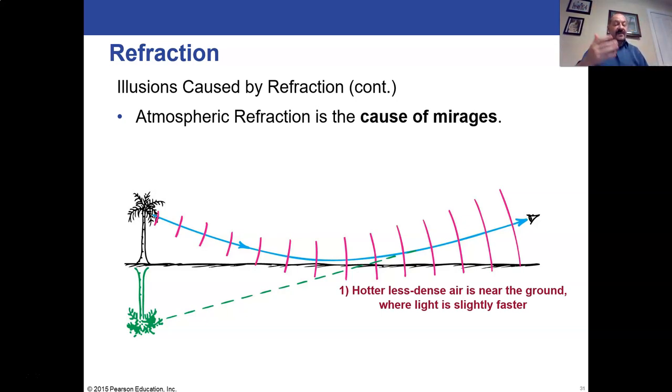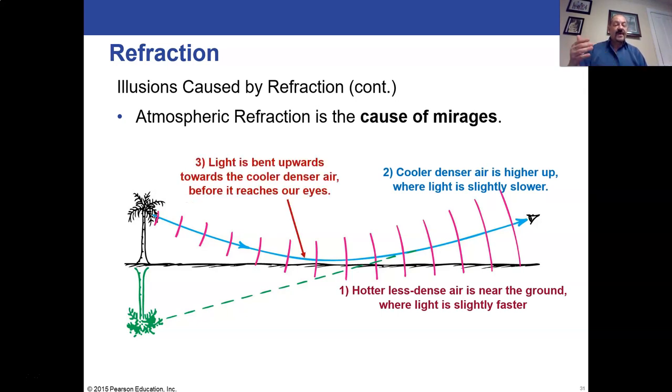So the hot, less dense air near the ground is where the light is slightly faster. The cooler, denser air up higher is where the light's slightly slower, and the light tends to bend into the cooler, denser air where it's slower. It's going to bend towards what would be the normal, which I haven't drawn here, but it would bend towards the air where it moves slower, and some of that light will hit your eye.